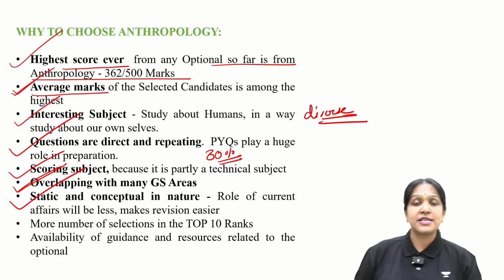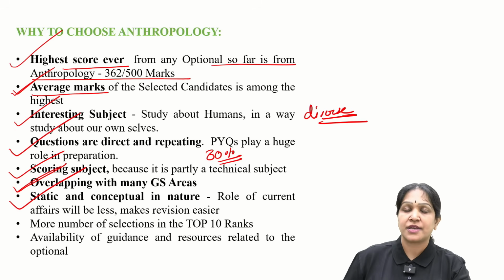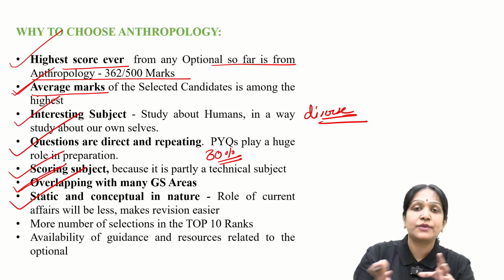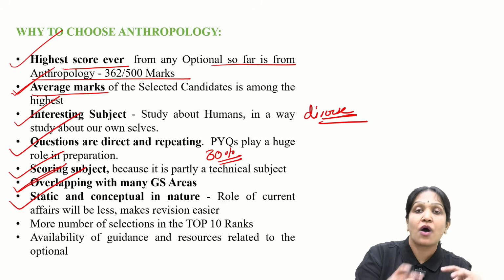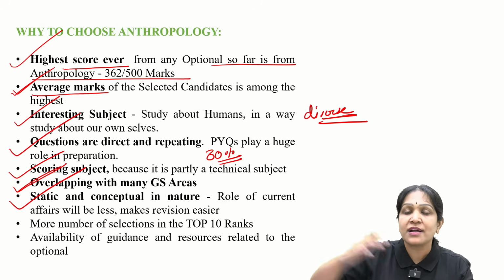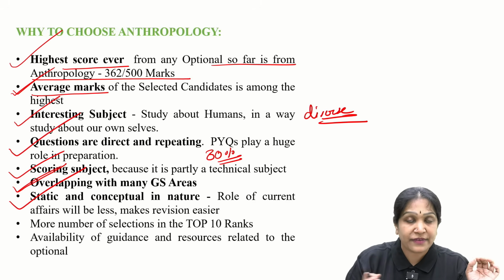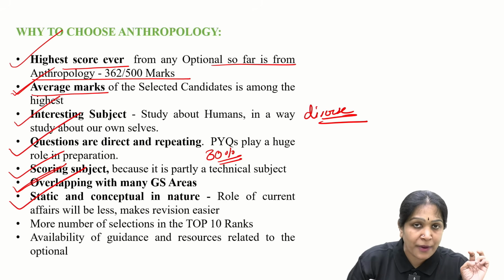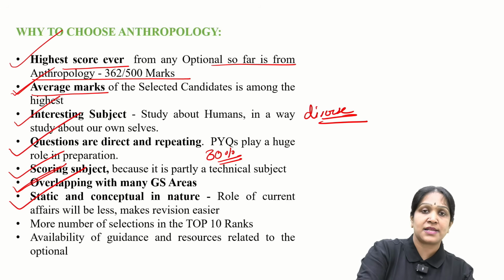Anthropology is mostly a static subject and also a conceptual subject. It is not very dynamic because I told you that anthropology deals with the roots of humans, origin. So it is not about the current society. So it is mostly static. But don't we need current affairs in anthropology? We need, but less than the other optionals.